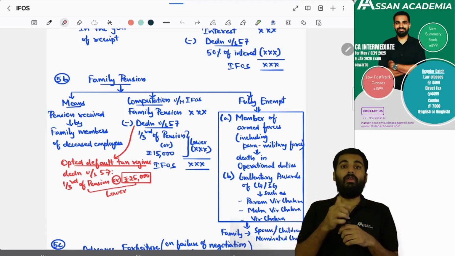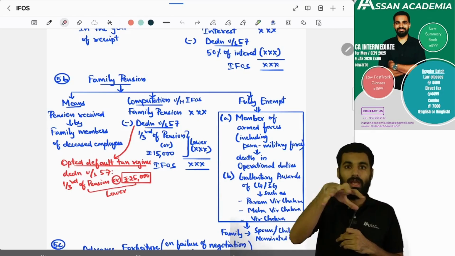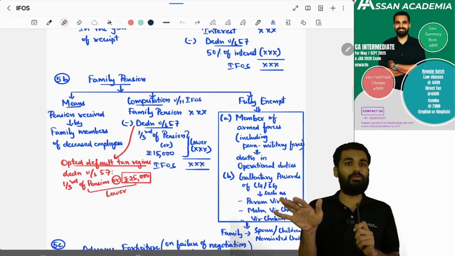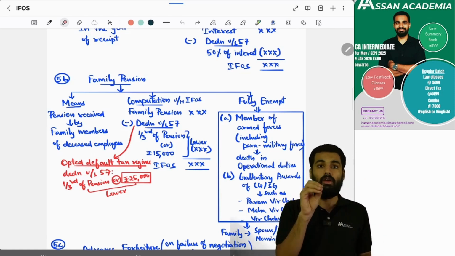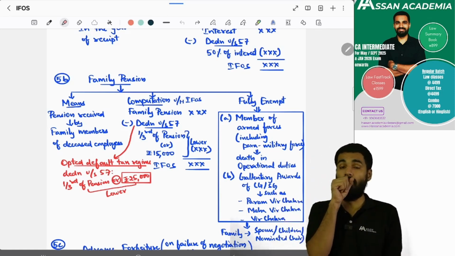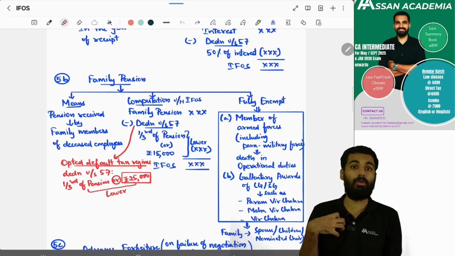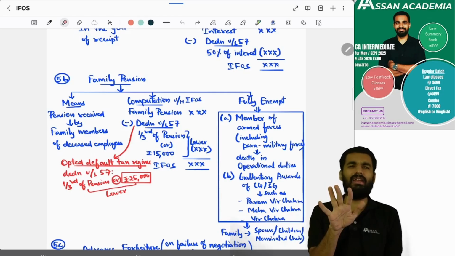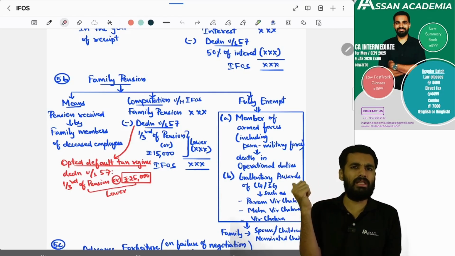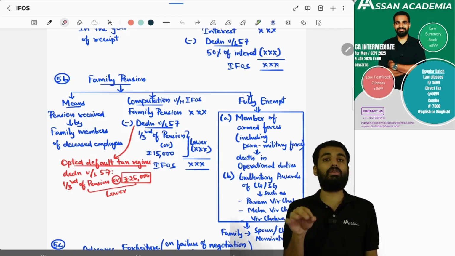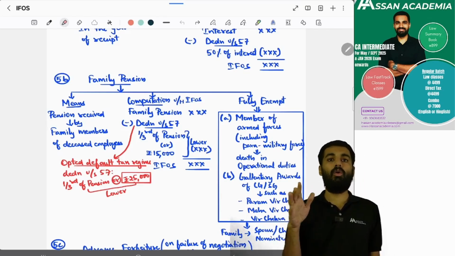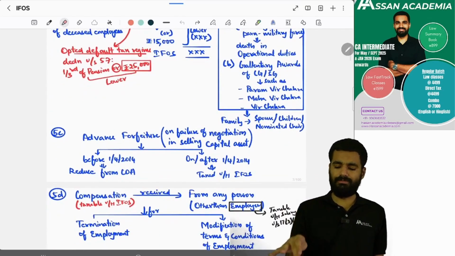And if you are a member of the armed forces, including paramilitary forces, and you died during operation, during any kind of service, then in that situation it is fully exempt. Nothing will be taxable. Family pension will not be taxable. Or if those employees have got gallantry awards, such as Vir Chakra, Param Vir Chakra, Maha Vir Chakra, or any other gallantry awards prescribed by the Central Government, then in that situation it is fully exempt. The family doesn't have to pay taxes.